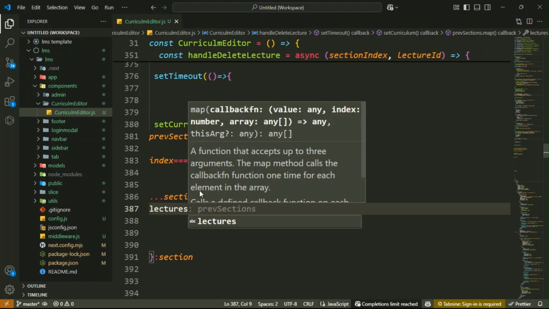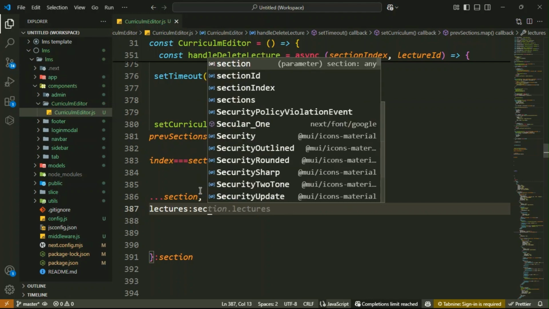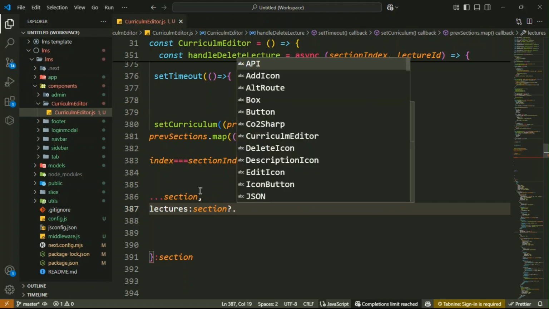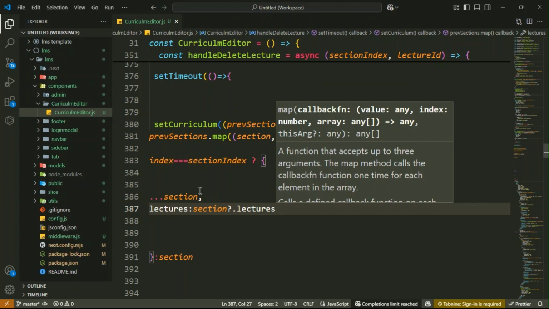Make sure that it is lectures. Then we have section.lectures inside it.